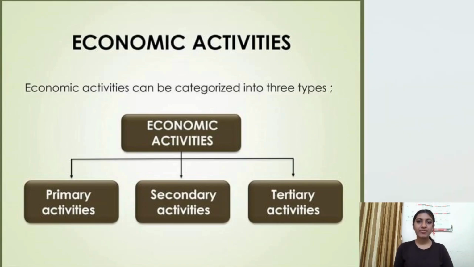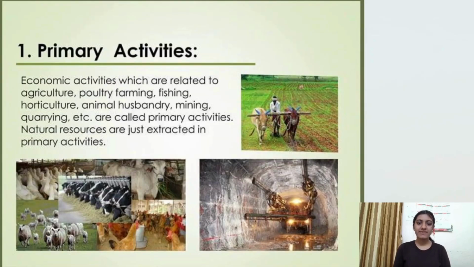So now we come to economic activities. These are categorized into three main types. First one is primary activity, second secondary activities, and third the tertiary activities. Let's start with these. The first one, the primary activities.